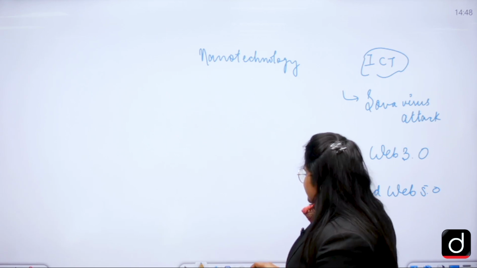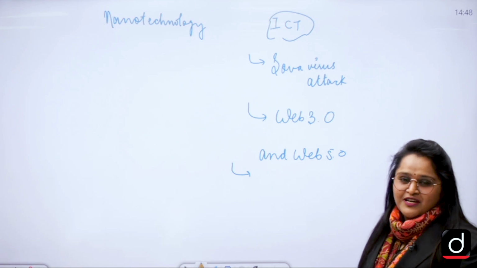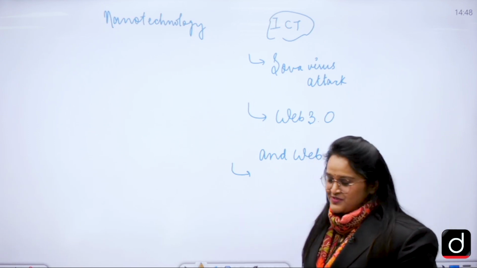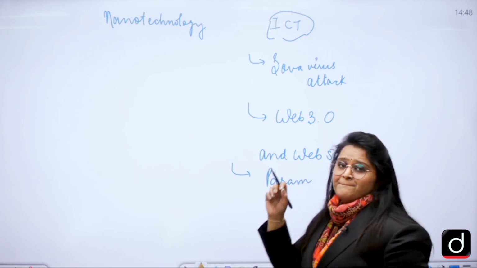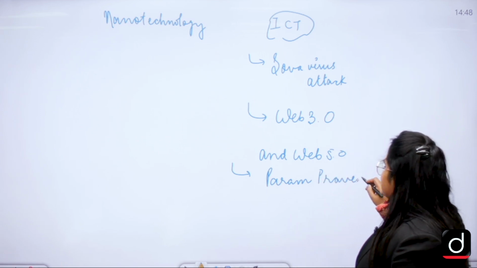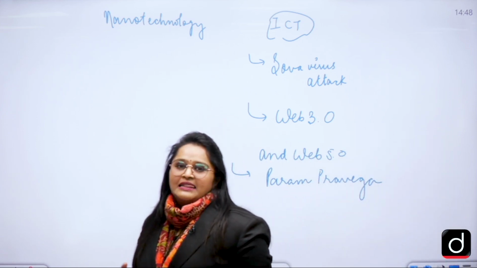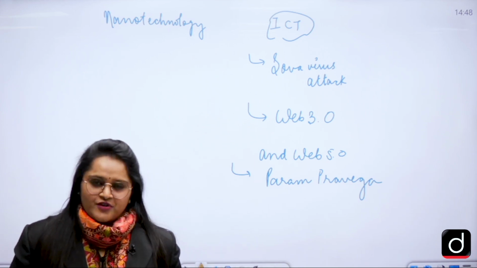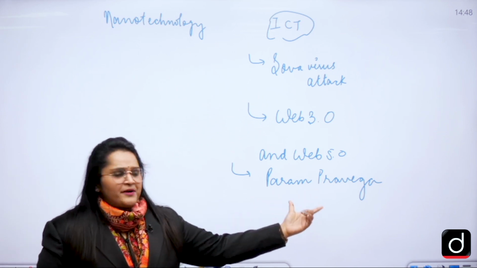Then we all know that today is the era of what? Today is the era of super fast information. So for that super fast information, we have supercomputers. And India has the National Supercomputing Mission, under which we are installing supercomputers at different institutions, like different IITs, NITs, etc. So among them, one of the supercomputers is Param Parvegya.